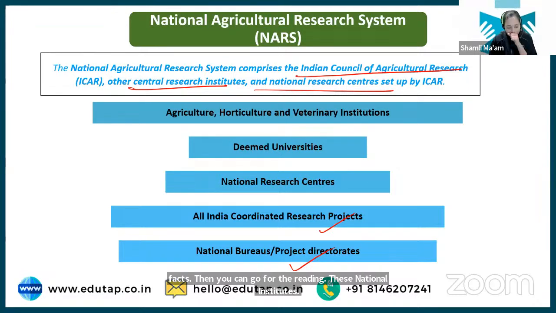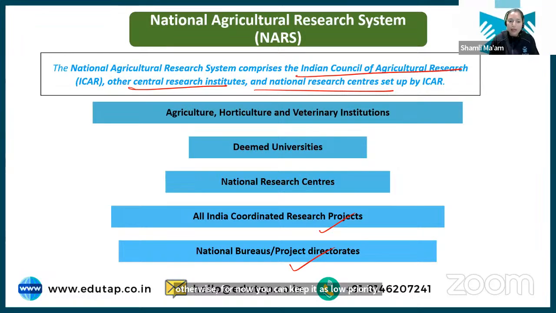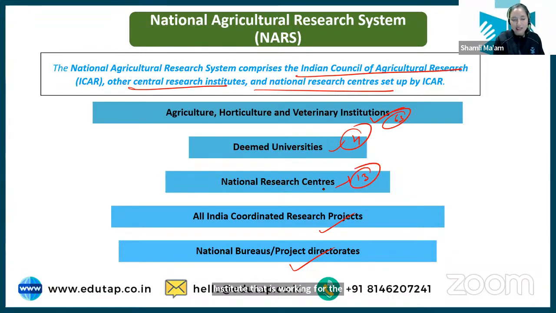Because for 1 mark you will have to give more time, and at this point you have to smartly allot your time to the important topics. So that's my suggestion. And just for your knowledge, we have 63 institutes working for agriculture, horticulture and veterinary. Then we have 4 deemed universities and 13 national research centers. And for each crop we have an All India Coordinated Research Project.